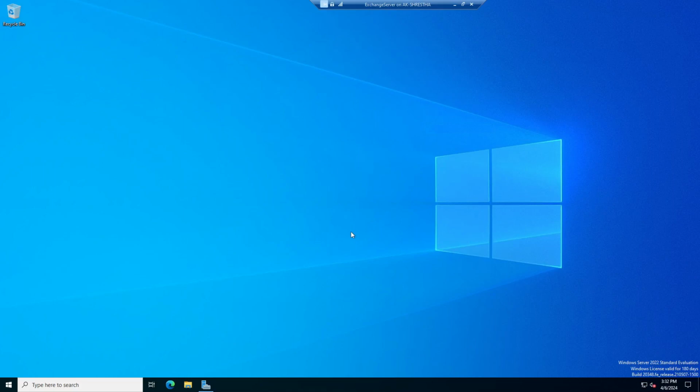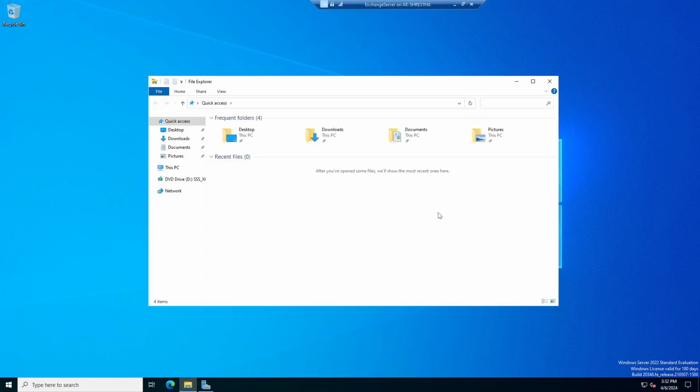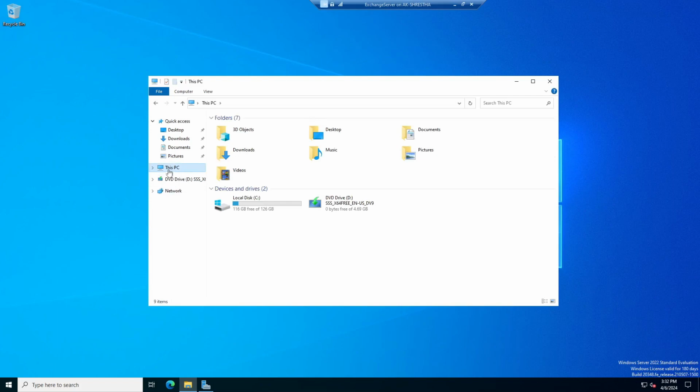Today, I'm going to deploy an Exchange server, but I need an extra drive, which I don't have right now. This is my Exchange server here. I need an extra drive, like an E drive or D drive, G drive, any drive. I need that for my Exchange server.